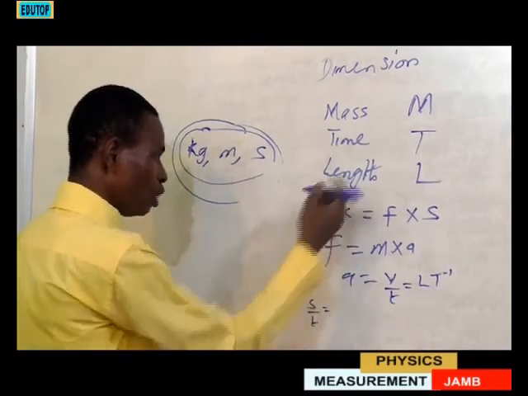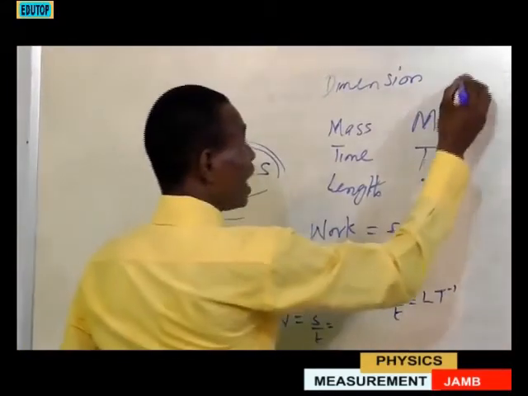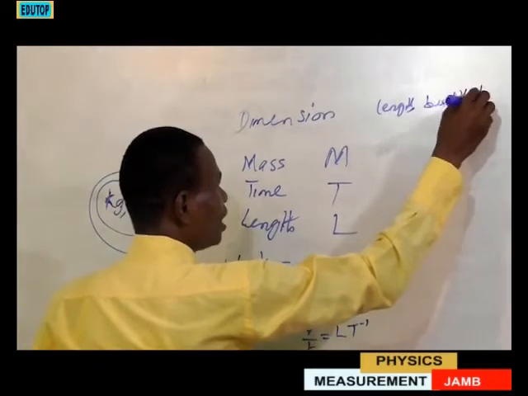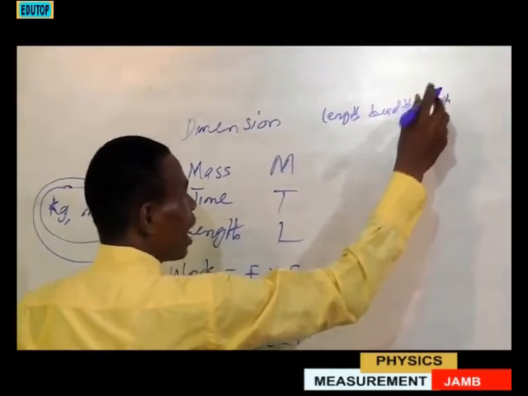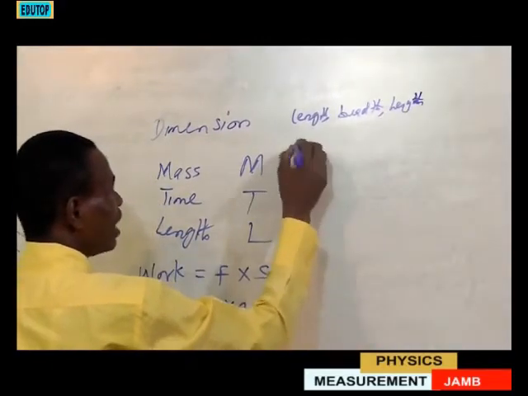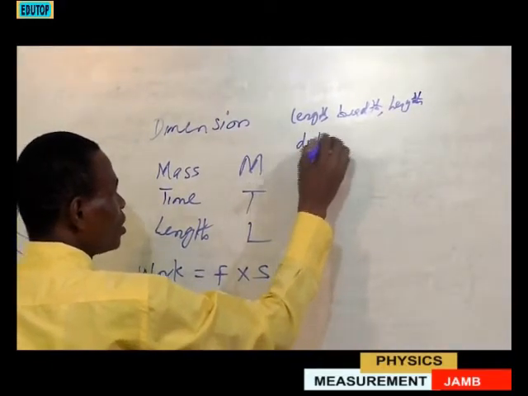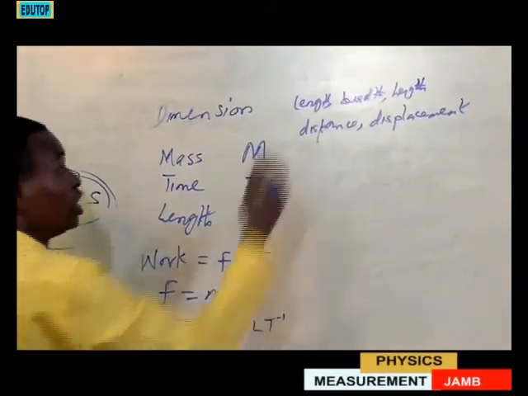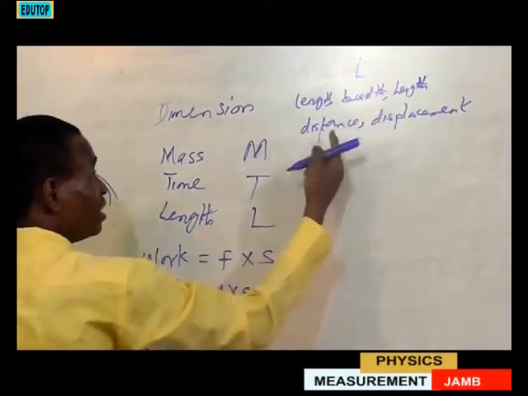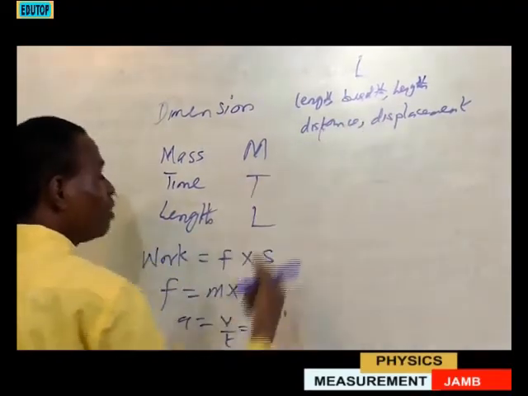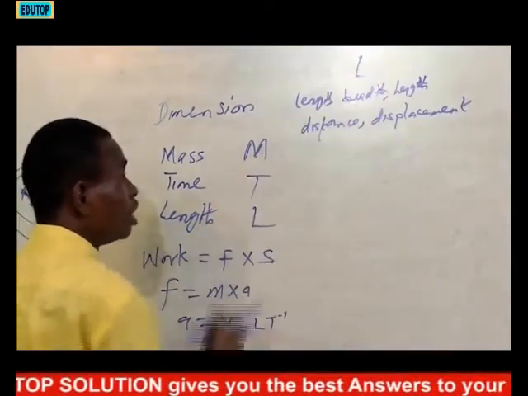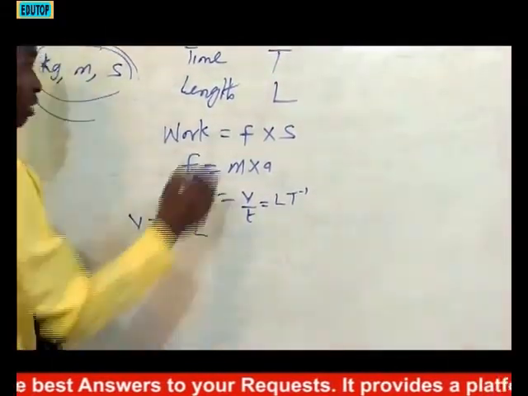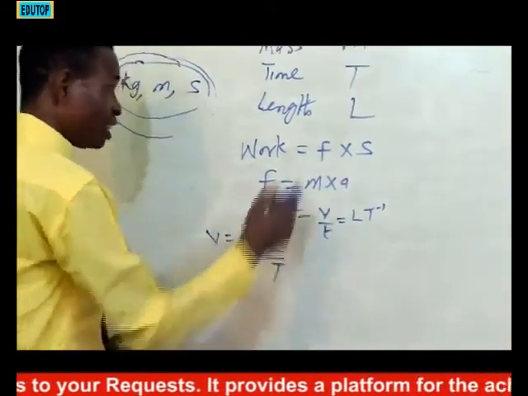For distance, this can be related to length. Whenever you see anything like length, breadth, height, distance, displacement, all these, they have the same dimension, which is L. Whenever you see them like this, their dimension is L. So for distance, the dimension is L, as you can see. For time it is capital T.